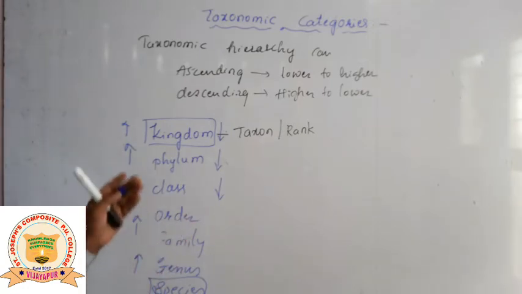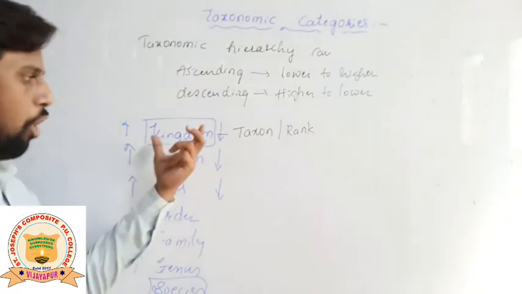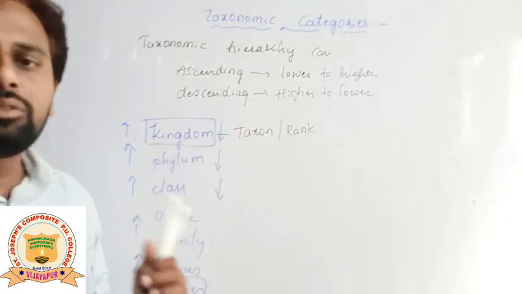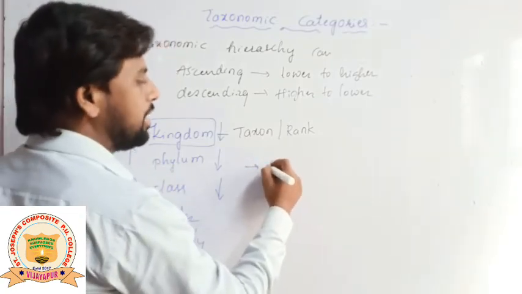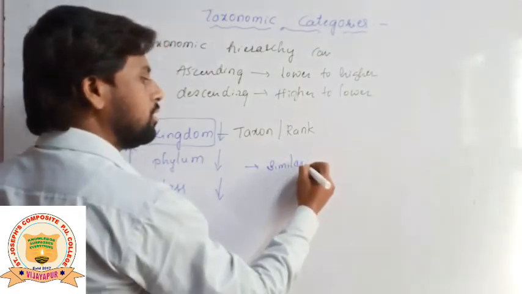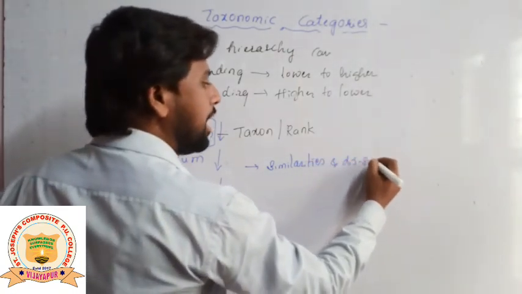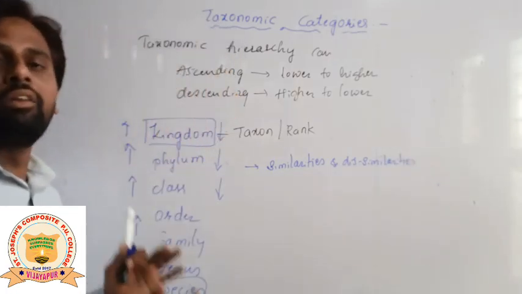Let us study them one by one. This system of classification mainly helps us find the similarities and dissimilarities between every living organism.